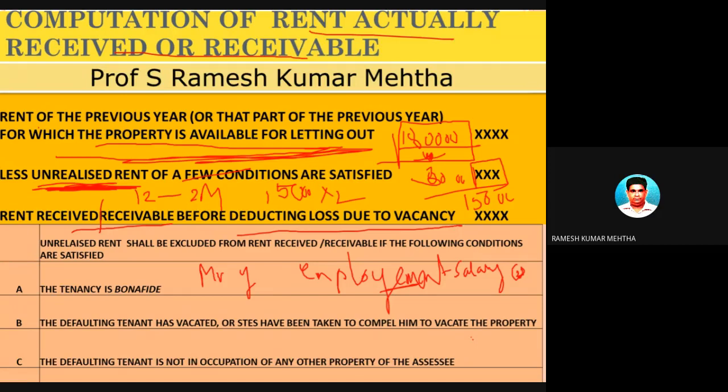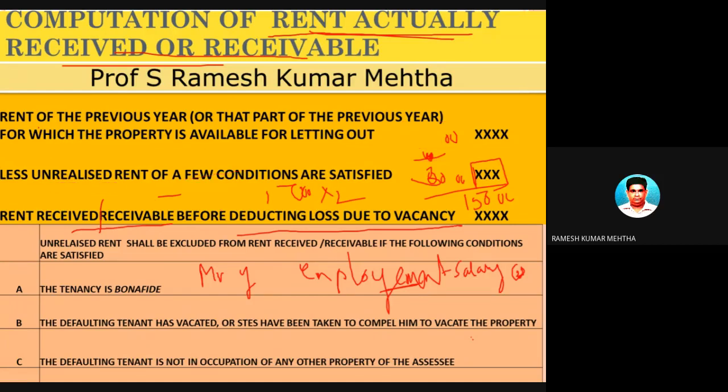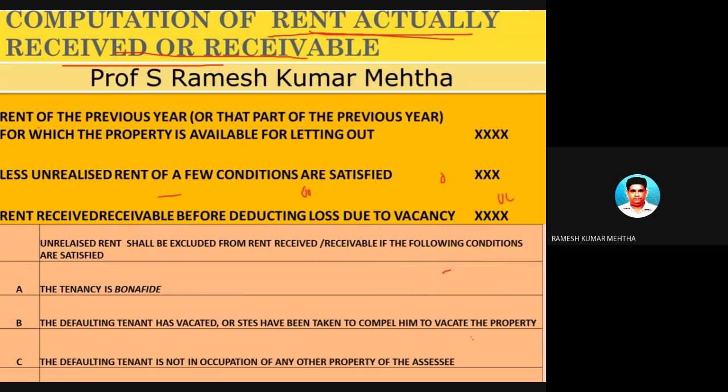So this is the second step. The second step is you have to find out the rent at which the rent is actually received or receivable. For that, what you have to find out is the actual rent at which it has been let out. The actual rent in this case was 1,80,000 rupees. 1,80,000 में घर भाड़े के ऊपर दिया था. That is 15,000 per month.